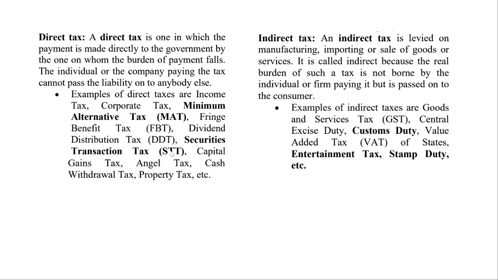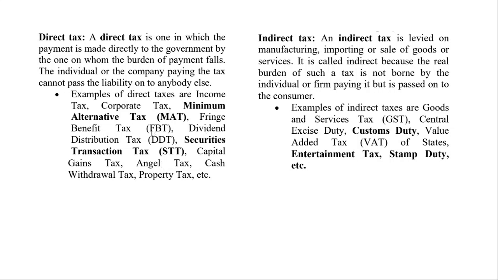Fringe benefit tax, dividend distribution tax, especially if you're looking at stock exchange trading and all those things, these taxes are very prominent. When the company gives dividend, suppose you have 1,000 shares, and the value of each share has increased from 100 to 200, then say 1 rupee or 2 rupees or 10 rupees is given as dividend, because the stocks are doing well. On that also there is a tax. Then securities transaction tax: whatever trading you do, you buy stocks, sell stocks, all those things attract securities transaction tax.